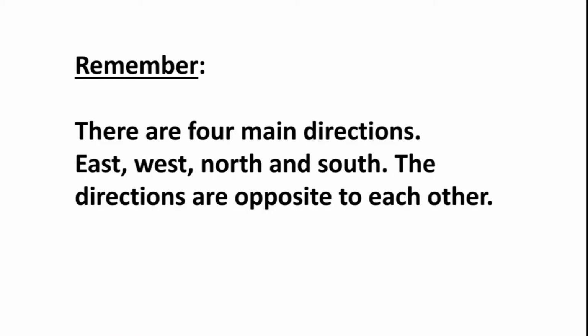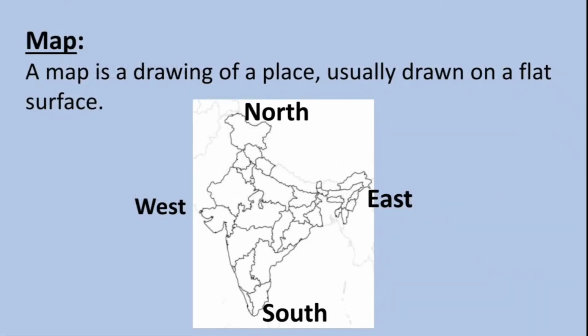Remember, there are four main directions: east, west, north, and south. The directions are opposite to each other. Map. A map is a drawing of a place, usually drawn on a flat surface. This is the map of our country, India, and the four directions.